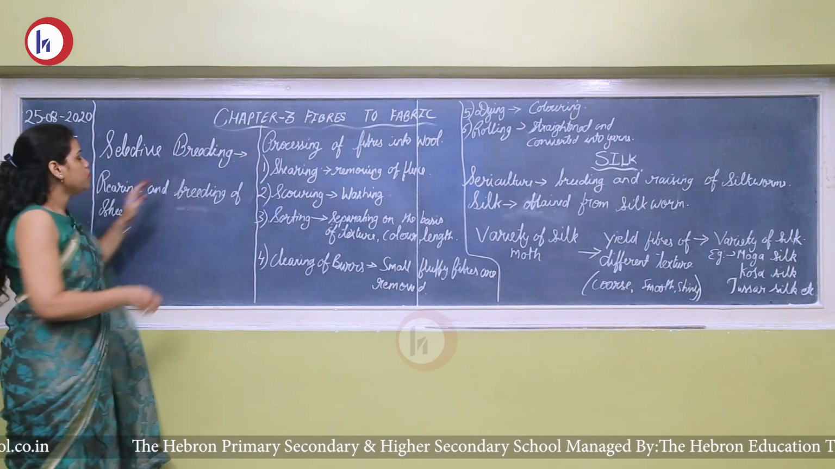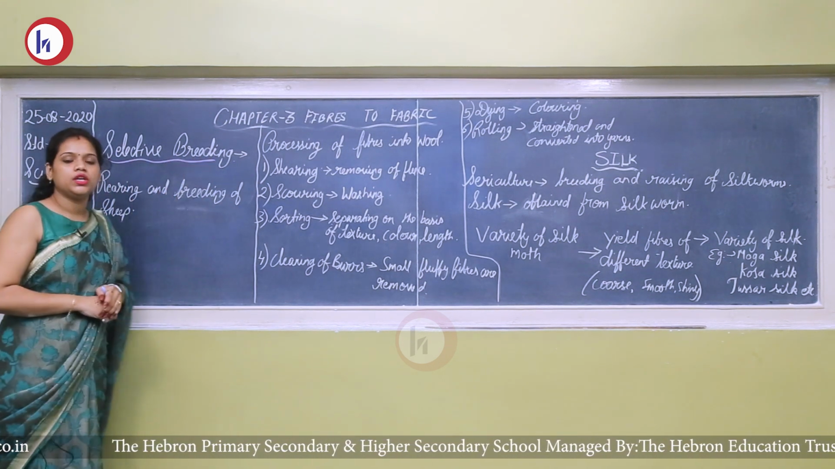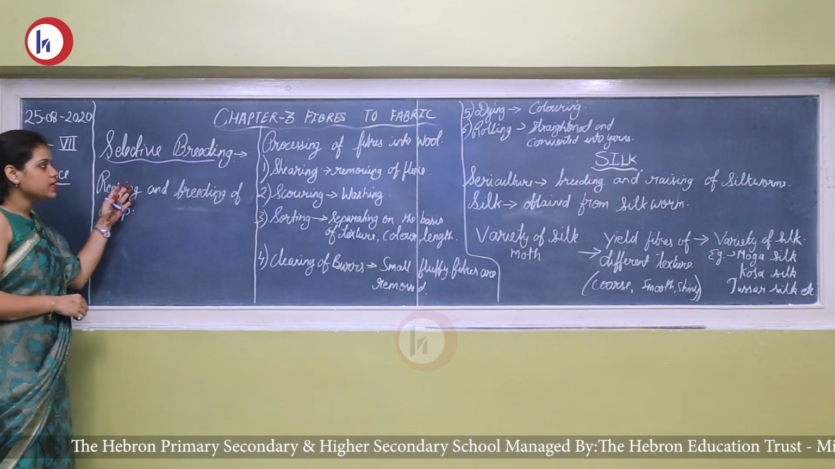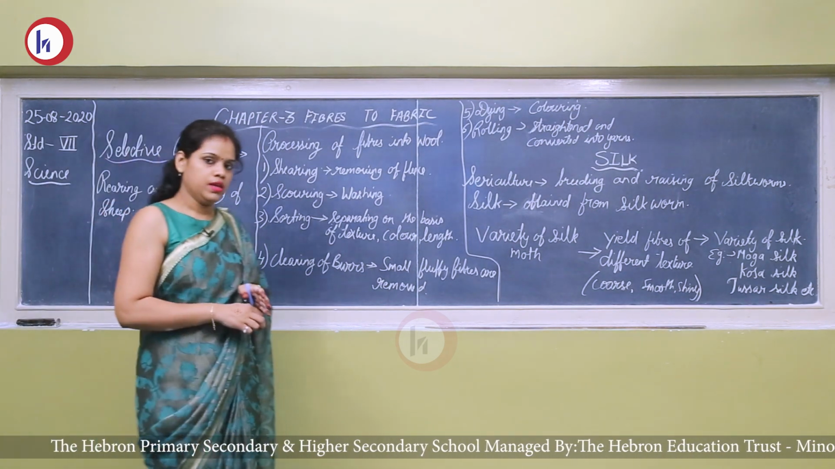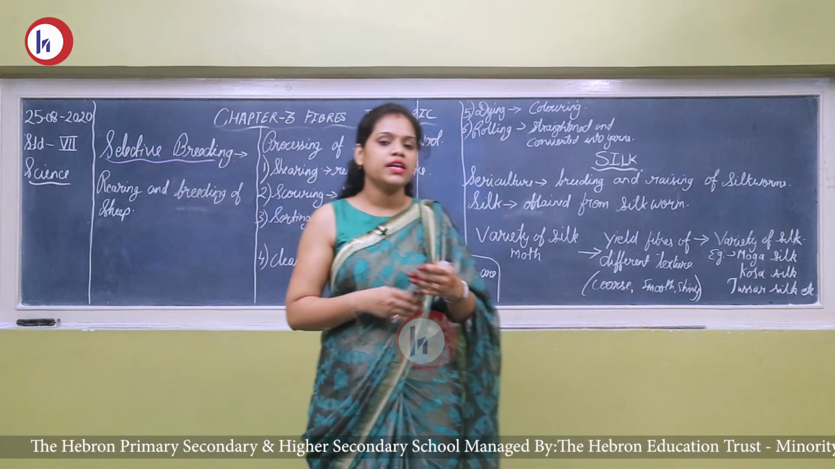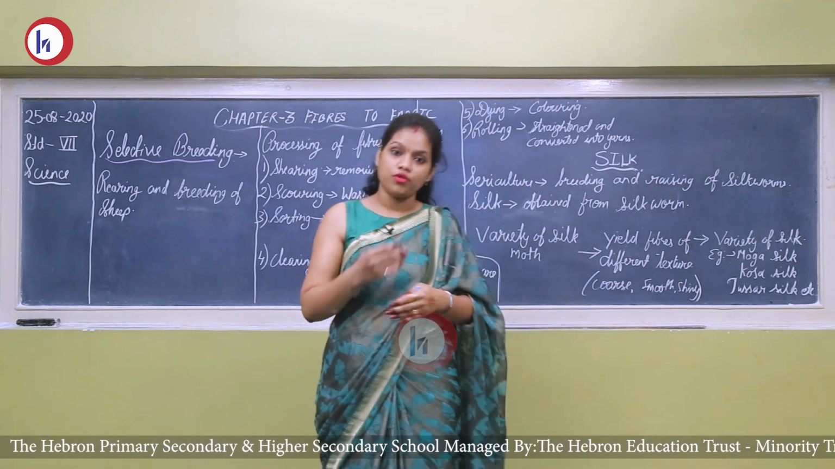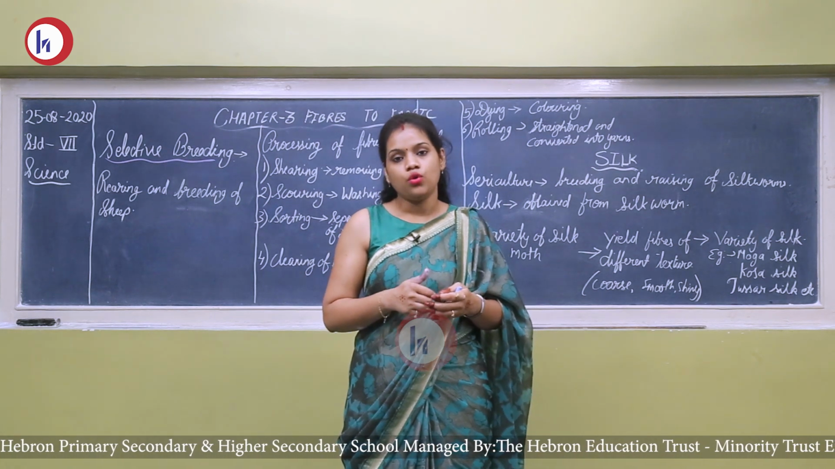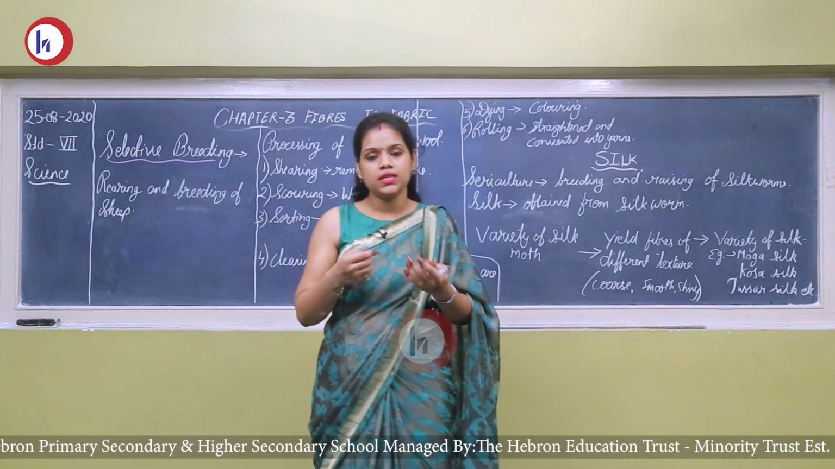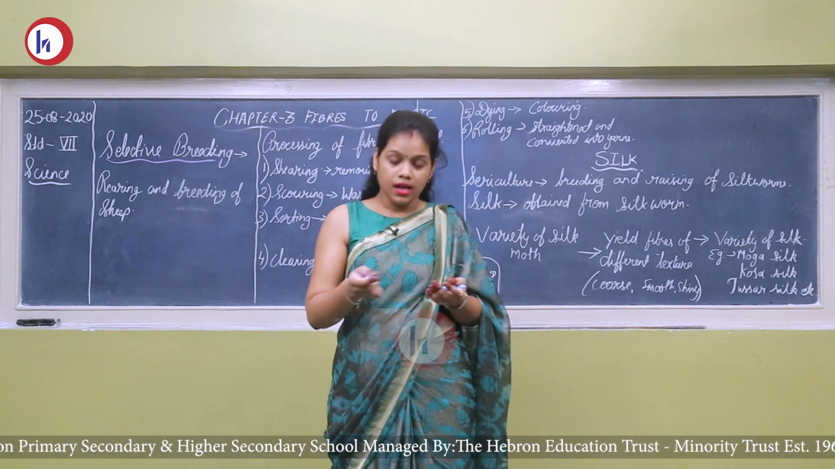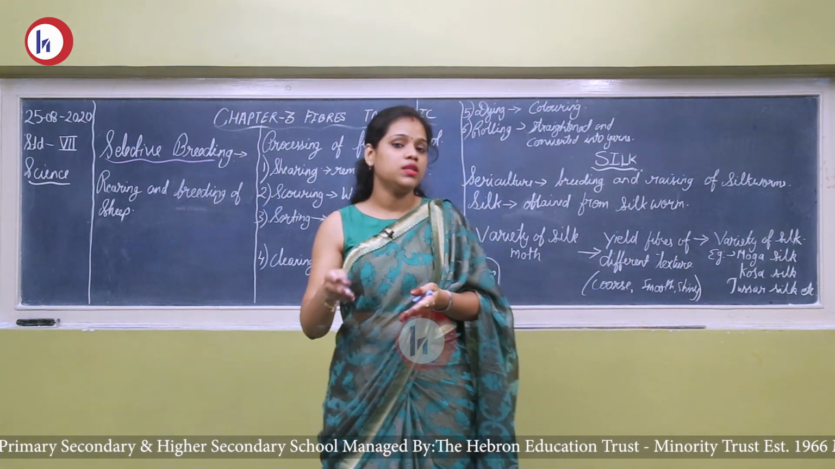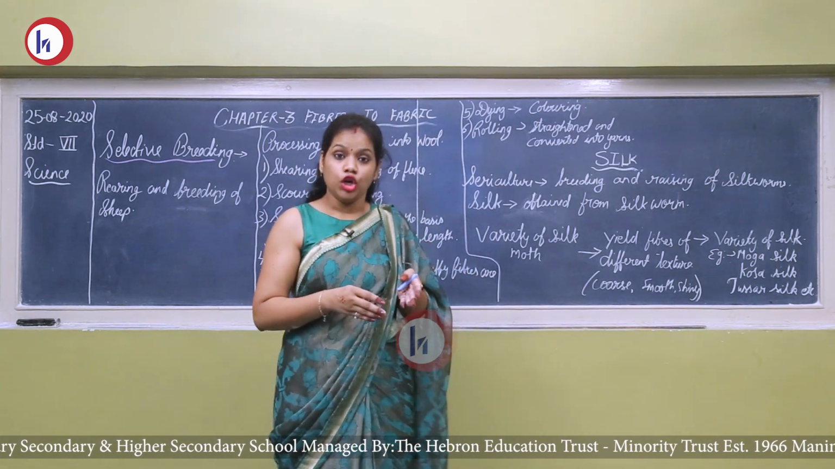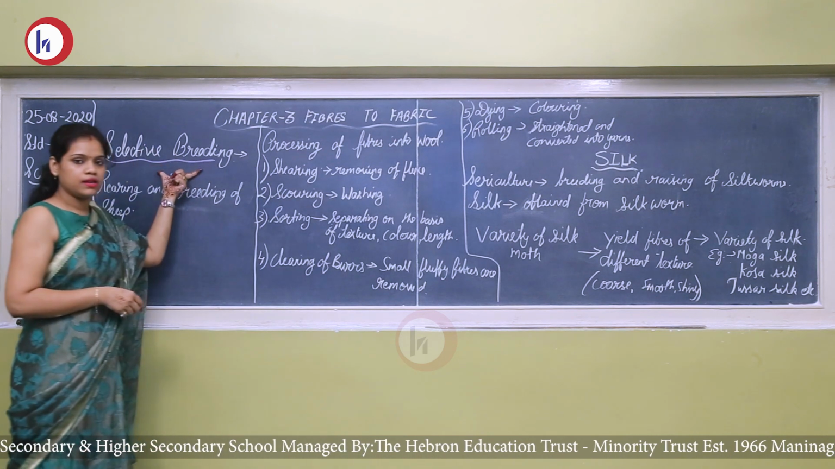So here one term called selective breeding will come in your textbook. So what do you mean by selective breeding? Selective breeding is selecting parents with special characteristics so that their offspring, or their child, can have that special characteristic. So here what we do is we select the parents. Like you have seen, if your father is tall and your mother is also tall, then the most probable outcome is that the child will be tall. So these people do selective breeding.